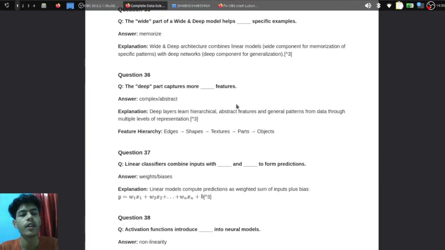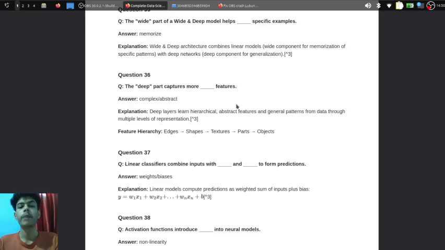And question 35: the wide part of the wide and deep model helps memorize specific examples. Wide and deep architecture combines linear models with deep networks. The deep part captures more complex features. Deep layers learn hierarchically abstract features and general patterns from data through multiple levels of representation.